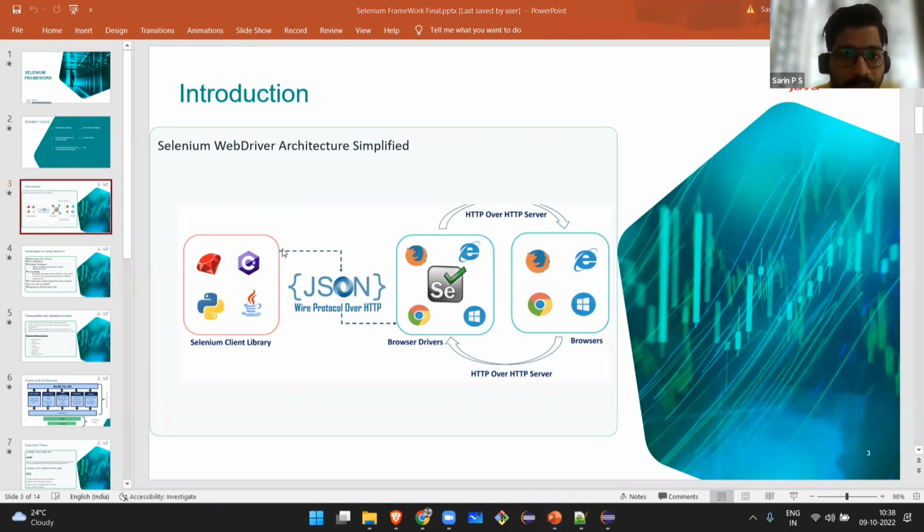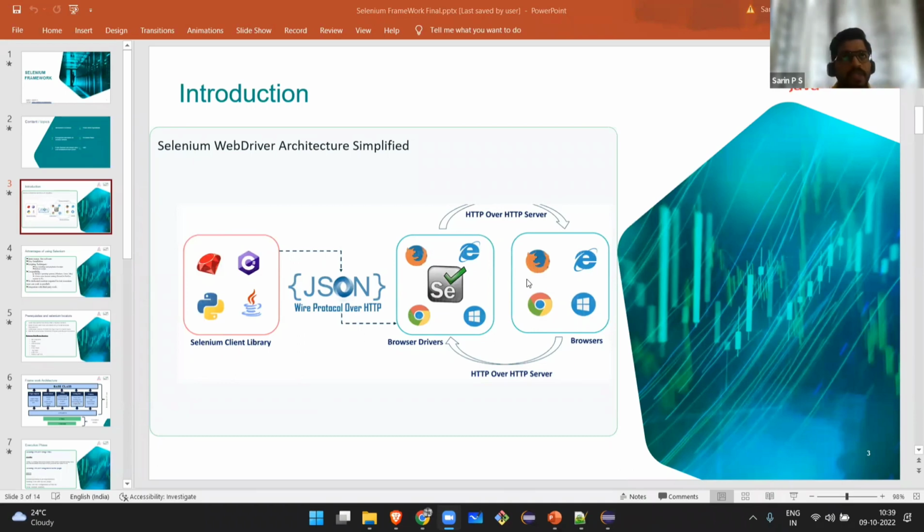Once we have the IDE ready and have written some code, that will get converted to REST API, and this REST API, with the help of browser drivers, will ask the browsers to load a certain page and do certain actions. So the three main elements of Selenium are, first, the IDE along with the code, which we call the client. The client then communicates with the server, which is the Selenium WebDriver. And this Selenium WebDriver, with the help of browser drivers, will work on the browsers, like clicking on the next page or loading a new web page.